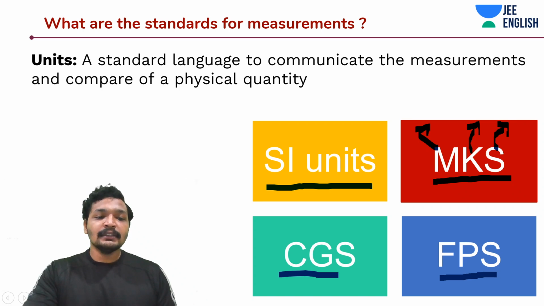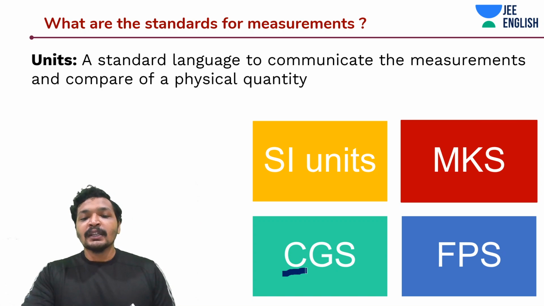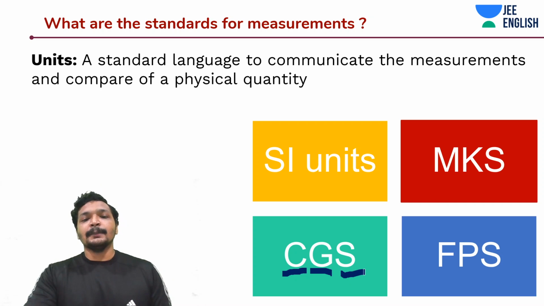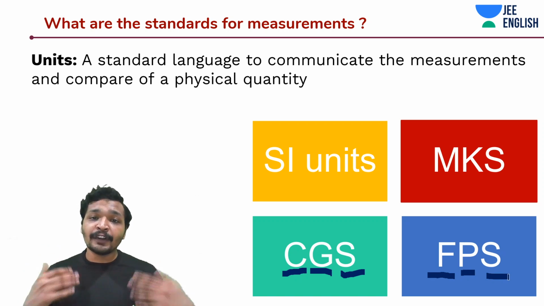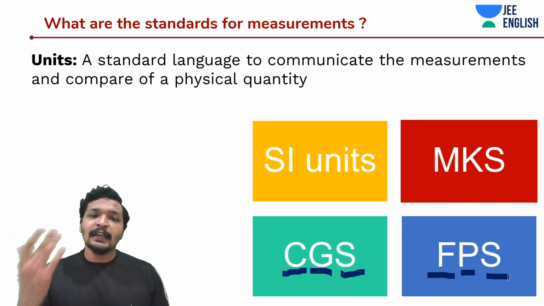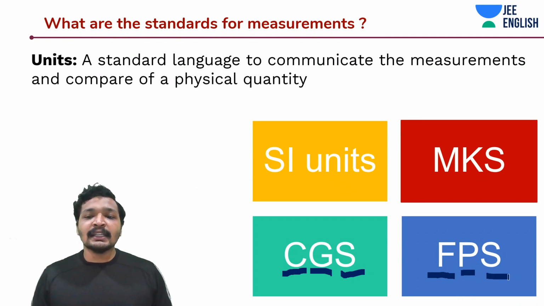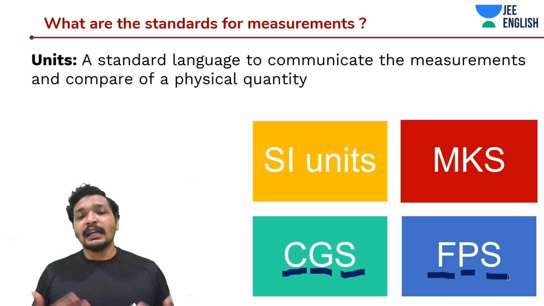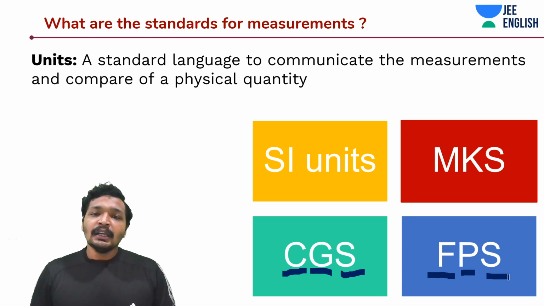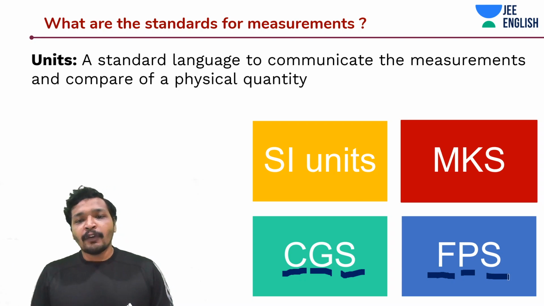And similarly, in CGS units, C stands for centimeter, G stands for gram, and S stands for seconds. And in FPS units, F stands for feet, P stands for pounds, S stands for seconds. So why so many different unit systems? So many different languages. The feet, pound and seconds are being used in the US still. They are the units that are being used in the US and Britain. They are the British and the American standards for measurements.